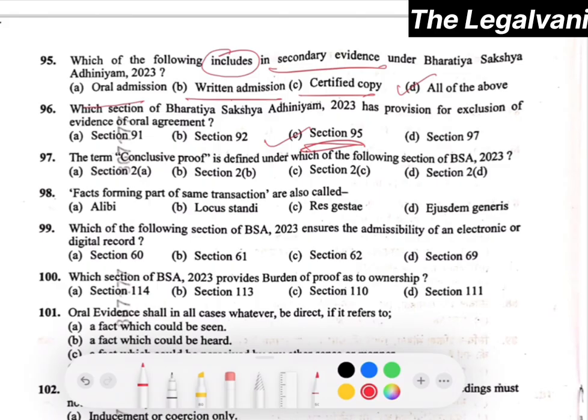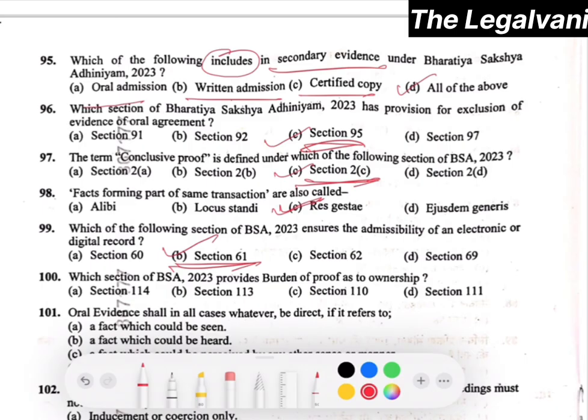So the right answer would be option C. Question number 98. Facts forming part of the same transaction are also called res gestae. Option C would be the correct answer. Question number 99. Which of the following sections of BSA 2023 ensures the admissibility of an electronic or digital record? Here the right answer would be section 61 of BSA.